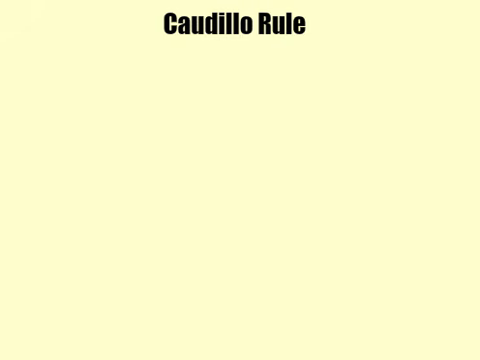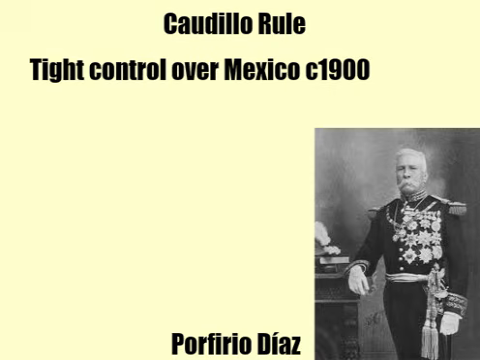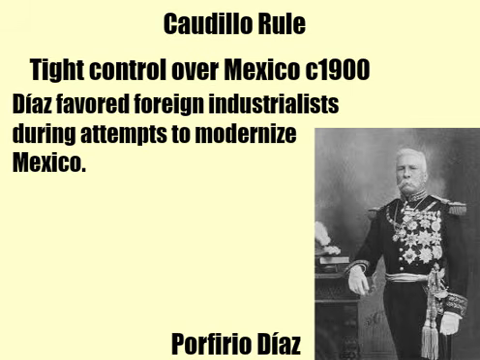Much like many Latin American countries of the late 19th century, Mexico was ruled by local dictators known as caudillos. One such caudillo was Porfirio Díaz. He used force against those who dissented with his rule. He kept firm control over Mexico around 1900. Though he looked to modernize and industrialize, during his reign there was a large gap between the rich and the poor as foreign industrialists became rich.